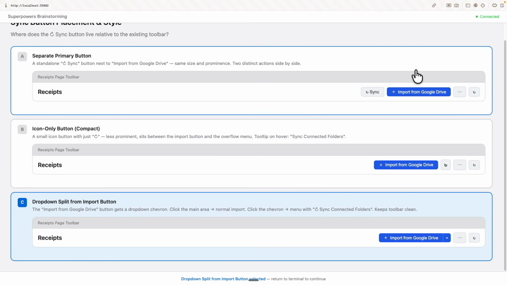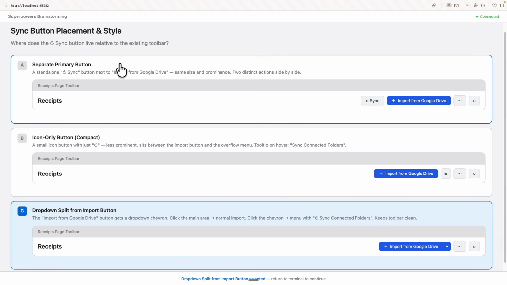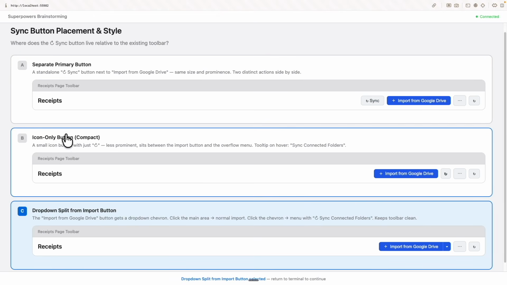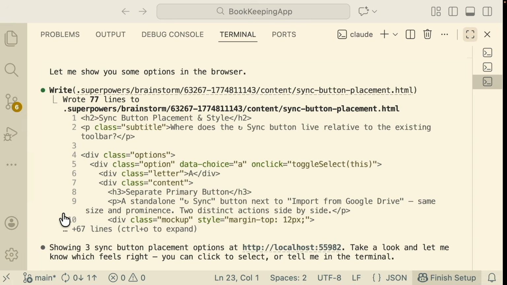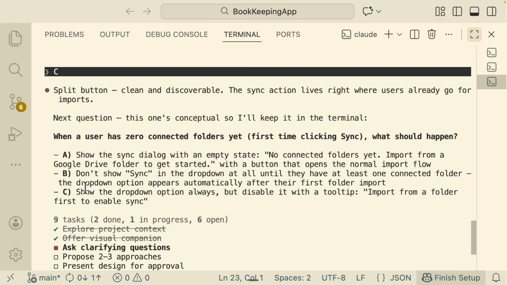So if I head over to the browser, open that port, you can see that it has proposed 3 options on which UI direction we should go for this particular feature. So you can see we can have a separate button, icon only, or a drop-down split. So I choose the drop-down split here for the import button. You can see that we have this option right here. Okay, so in this case, I chose C right here. And then here you can see it continues to ask me additional questions.